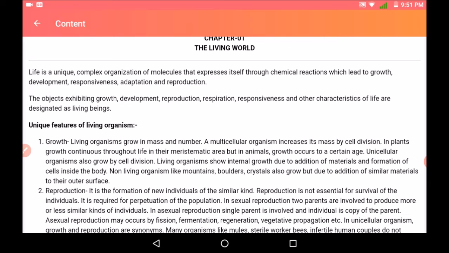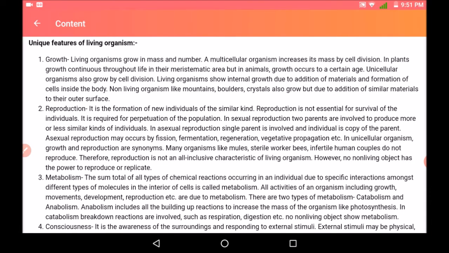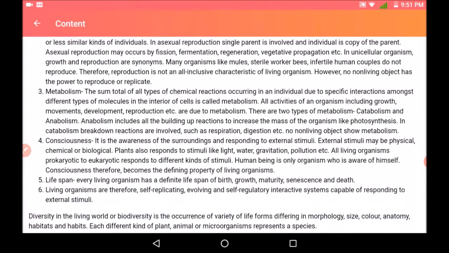Many organisms like mules, sterile worker bees, and infertile human couples do not reproduce. Therefore, reproduction is not an all-inclusive characteristic of living organisms. However, no non-living object has the power to reproduce or replicate.